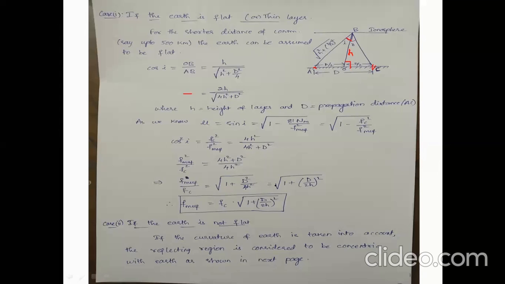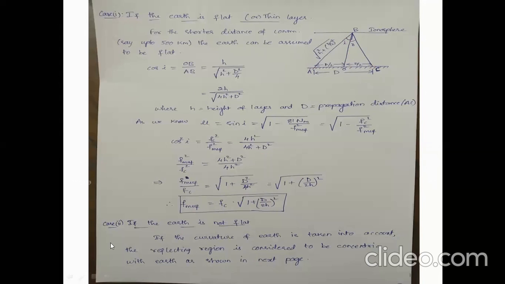That equals the square root of 1 plus d by 2h whole squared. Then F_MUF equals, if you send f_c to the other side, f_c into square root of 1 plus d by 2h whole squared. This is the relation between F_MUF and skip distance d if the earth is flat. This is pretty simple, whereas if the earth is not flat, if it is curved, we'll have a little more.